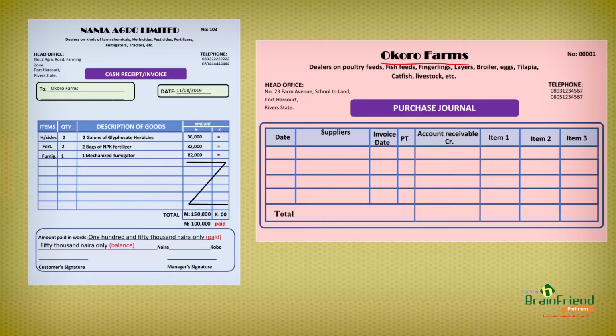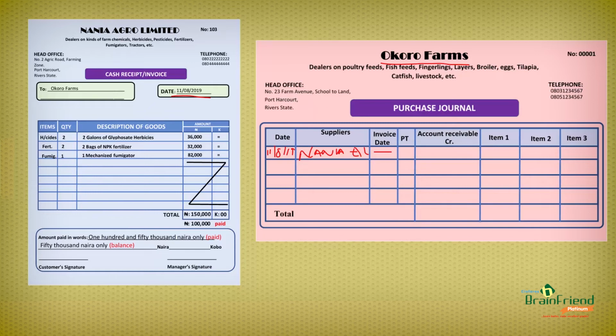And from the board here, we can see the date that the transaction took place, which is 11th of August 2019. And we can just go on and fill the information like that. 11th of August 2019. And the name of the supplier is Nania Agro Limited. Since the space is not enough, we can just abbreviate it. And the invoice date is also the date of the transaction, which we can put here.